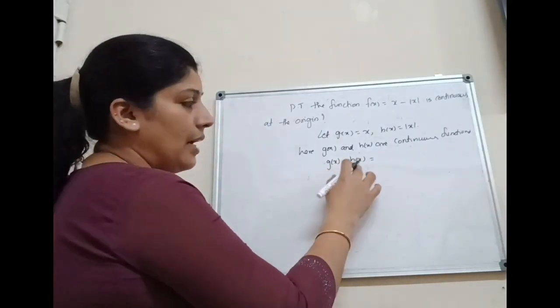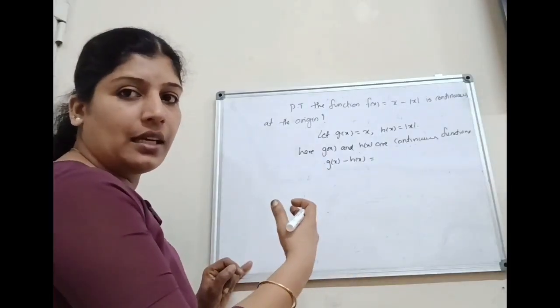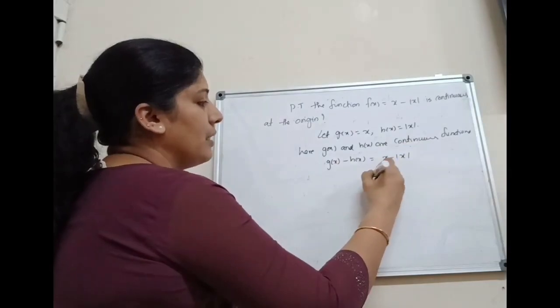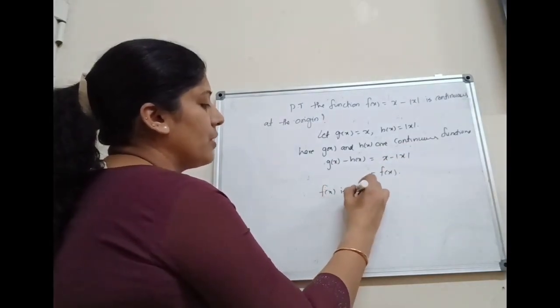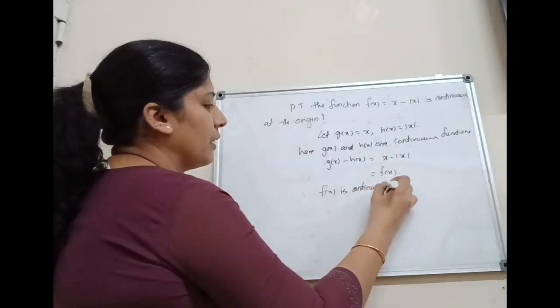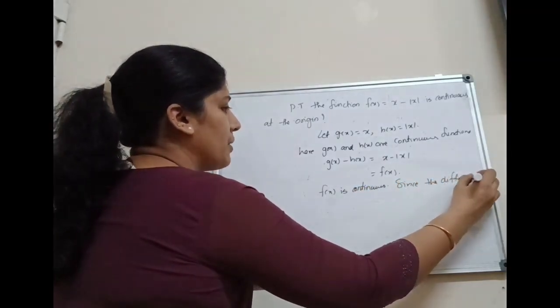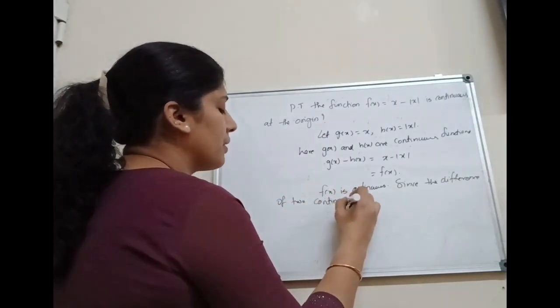Here g and h are two real valued functions and it is also continuous. Then g of x minus h of x is x minus mod x, that is equal to f of x. That is, here f of x is continuous since the difference of two continuous functions is again continuous.